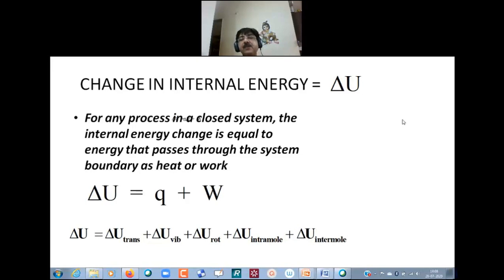How will you come to know? Initially, how much was there, and now how much is there? You will become poor. How will you come to know? Initially, how much you had, and now how much you are having. So change in internal energy is denoted as delta U.